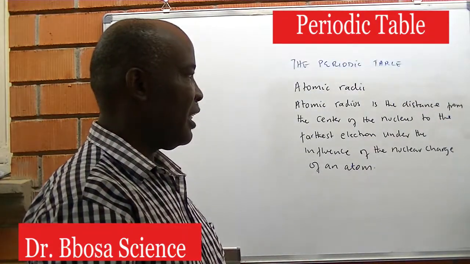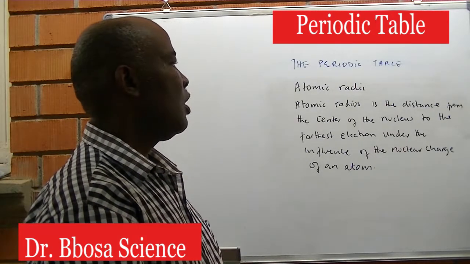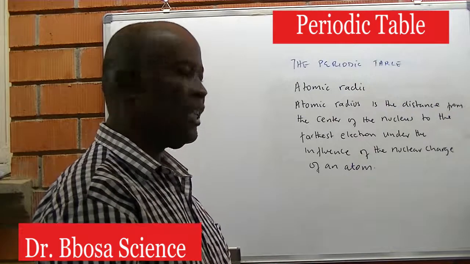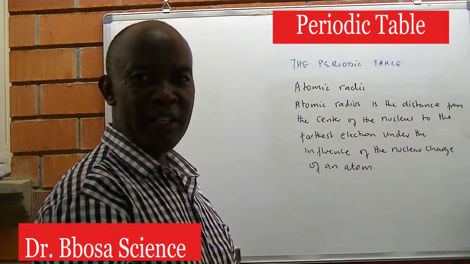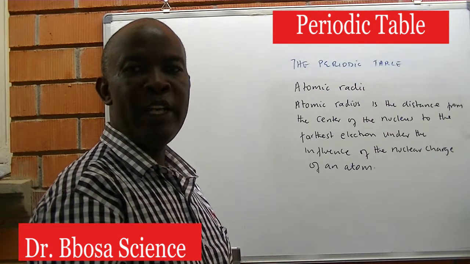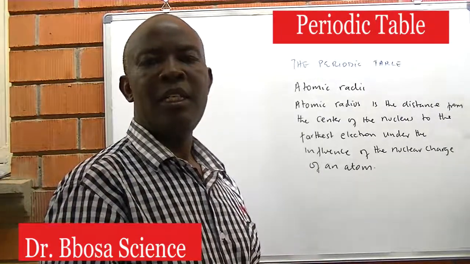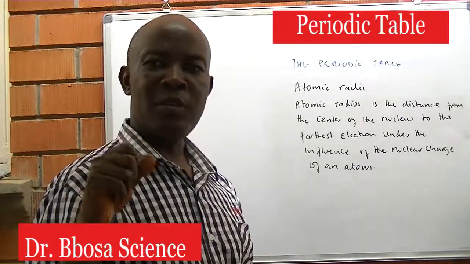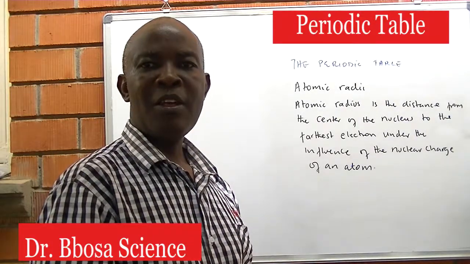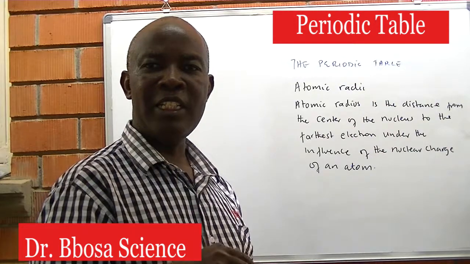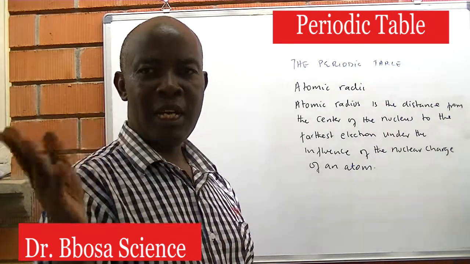Atomic radius is the distance from the center of the nucleus to the farthest electron under the influence of the nuclear charge of an atom. When electrons are strongly attracted to the nucleus, the atomic radius will be small because the outermost electron will be pulled to the nucleus. When electrons are poorly attracted to the nucleus, the atomic radius is going to be high.